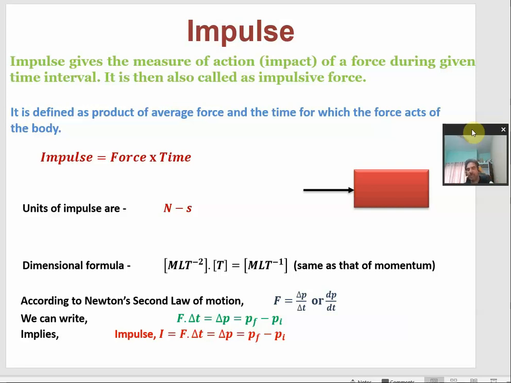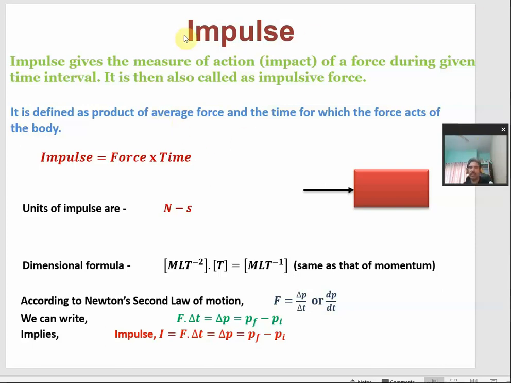Suppose that force is acted upon between 1 second to 3 seconds, but the force may not be constant during all the time interval from 1 second to 3 seconds. It may have one value during one fraction of this time, and it may have another value during the same time interval. So that means force may not be constant. So that is why we are taking the average force.